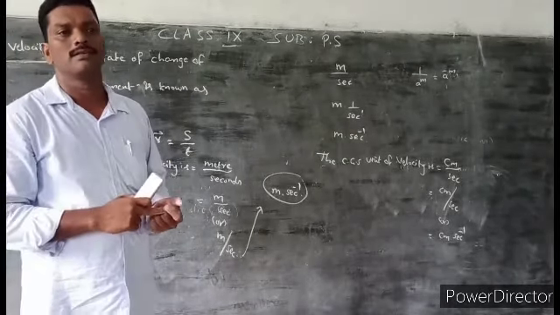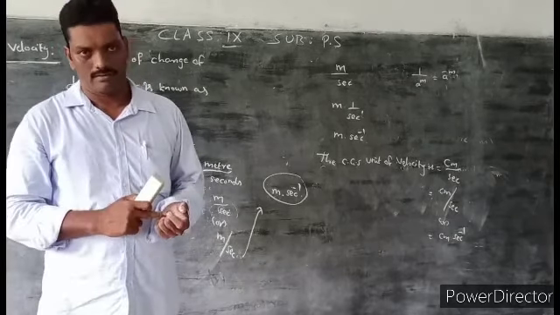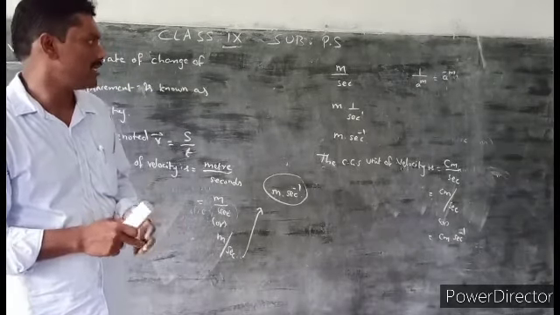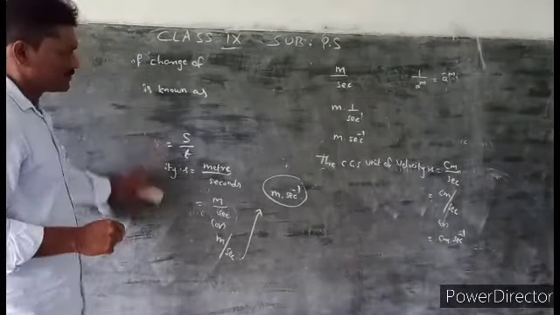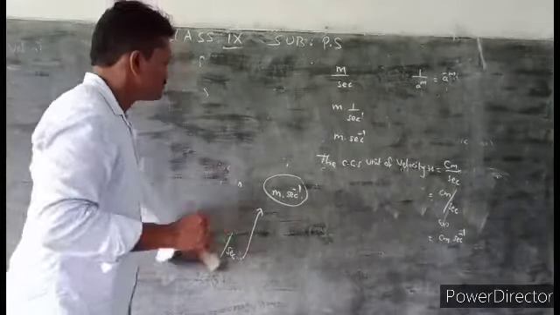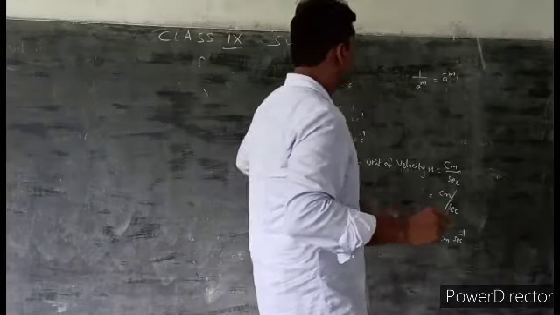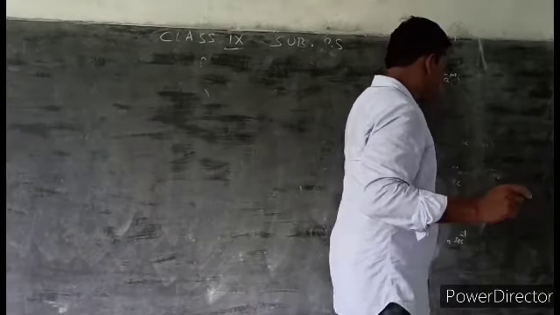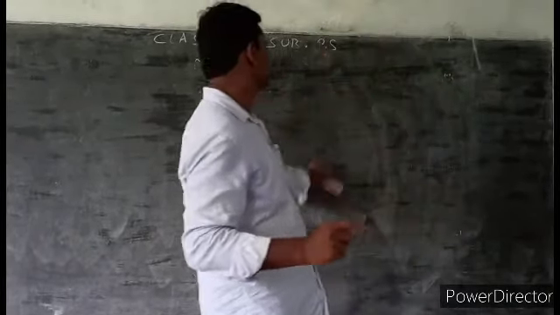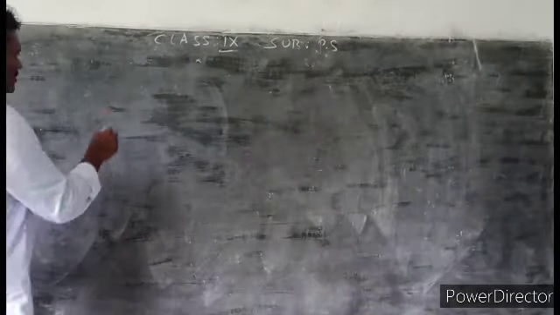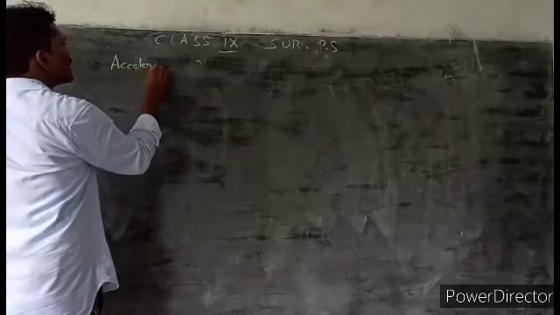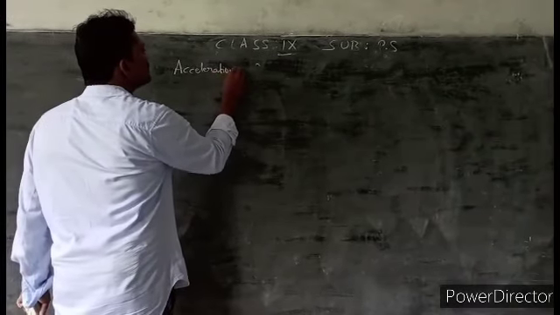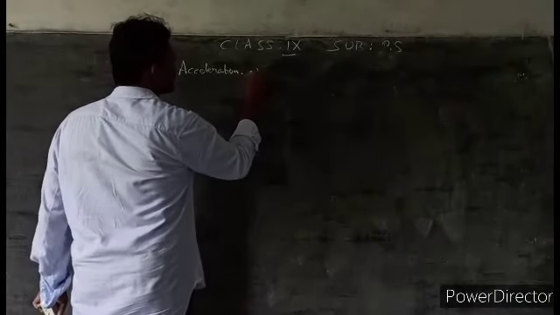Another one is acceleration. So what is meant by acceleration? Acceleration is denoted by a.